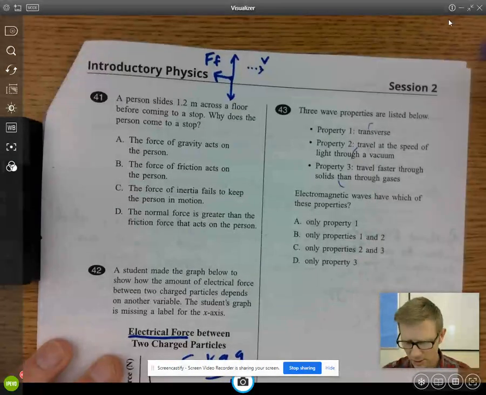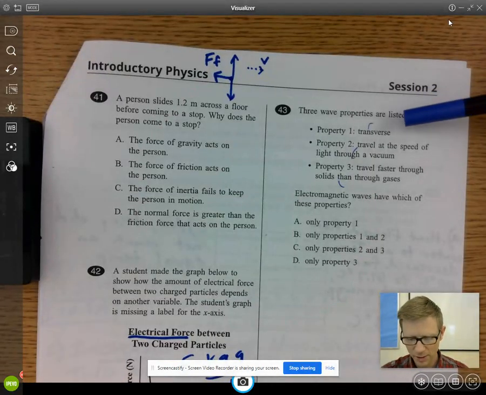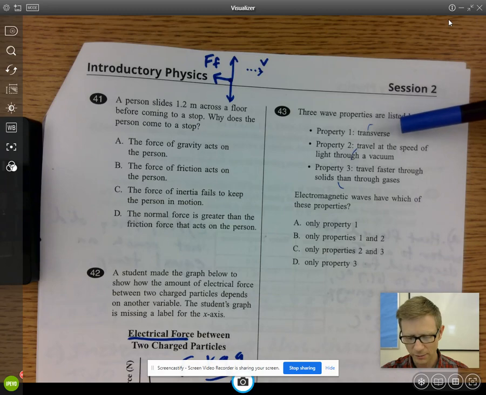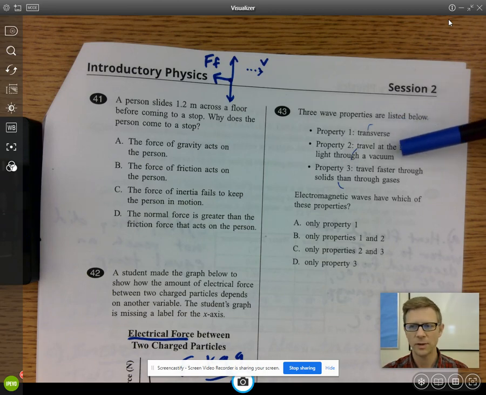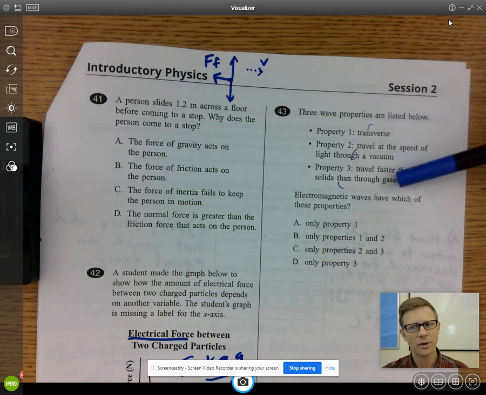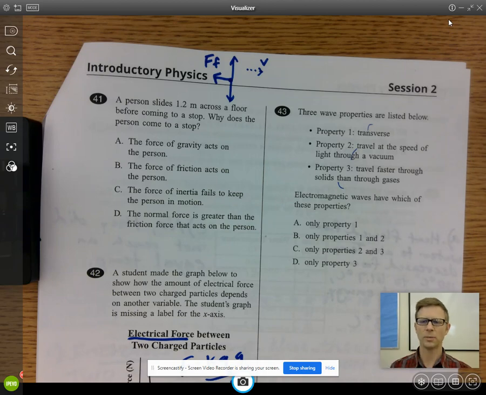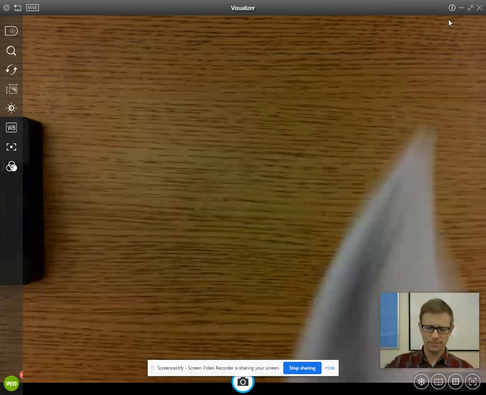43. When I look at all these different wave properties, for this one, I think electromagnetic waves, they're definitely transverse. Electromagnetic waves can go through a vacuum. In fact, they go at the speed of light. They slow down, though, when they go into a solid from a gas. So it's got to be choice B. Only properties 1 and 2 are correct.